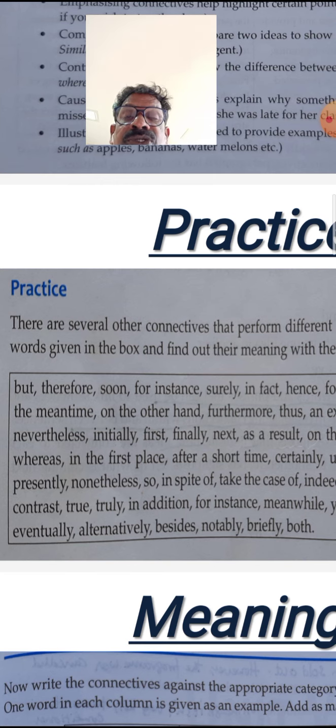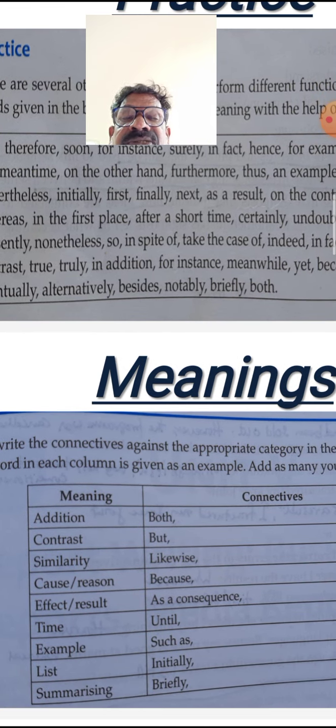So there are almost 50 to 60 connectives. Just have a look at those. Open your dictionary. I will suggest you purchase the Longman Contemporary Dictionary or go for Oxford. It will help you in this regard. And then try to find out their meaning. So now, let us come to the next exercise.